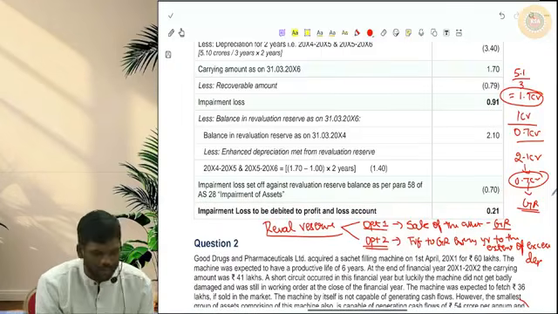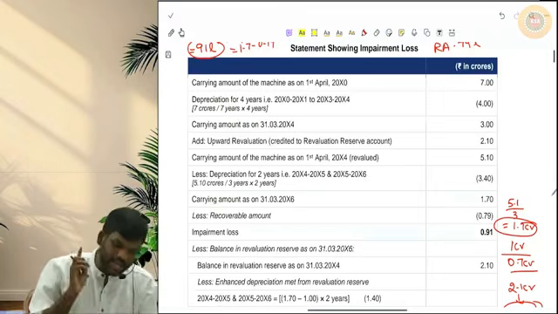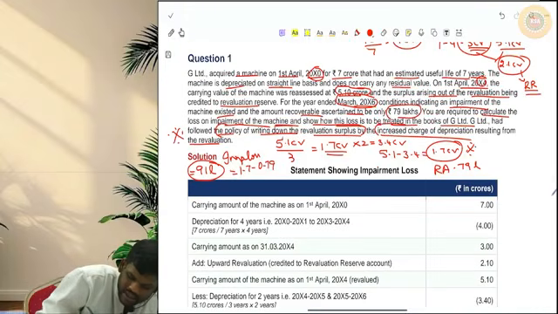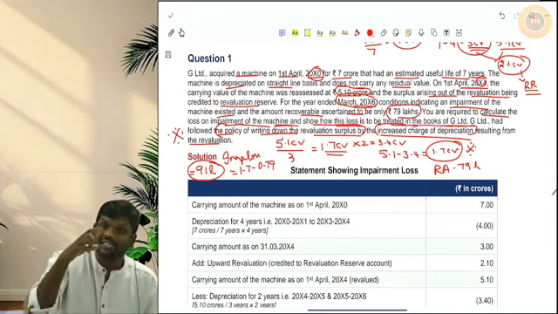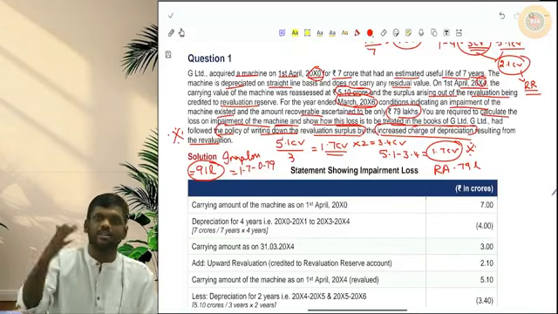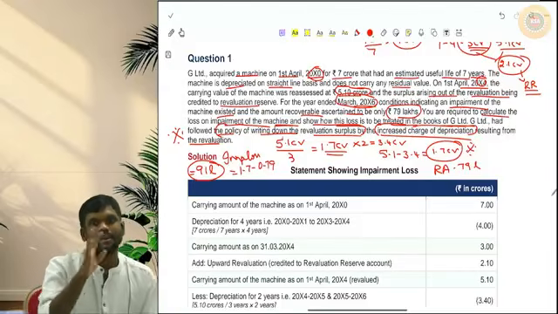So you can follow any one option, but here G Limited has clearly given that it wants to follow the policy of writing down the revaluation surplus by the increased charge of depreciation. Sir, what do you mean? That means to the extent of the increase in depreciation, they want to reduce their revaluation reserve and transfer that to general reserve. So that is what G Limited is following.